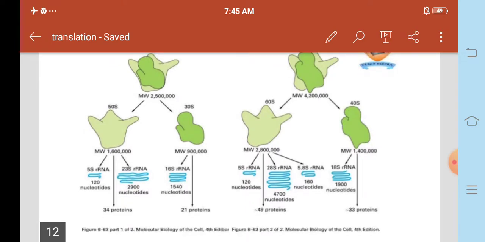The 60S subunit consists of 49 proteins, and the 40S subunit consists of 33 proteins.